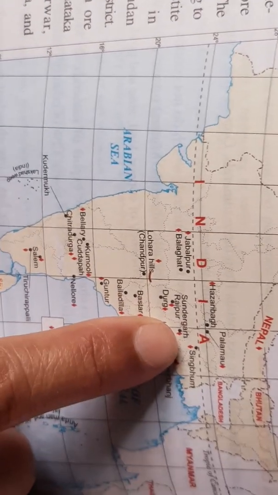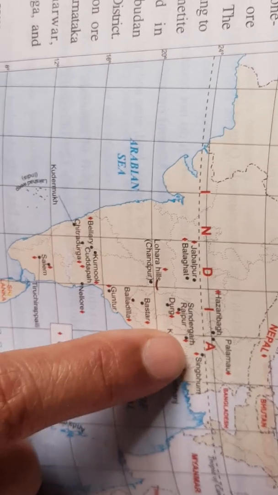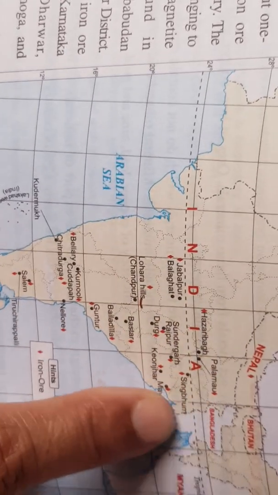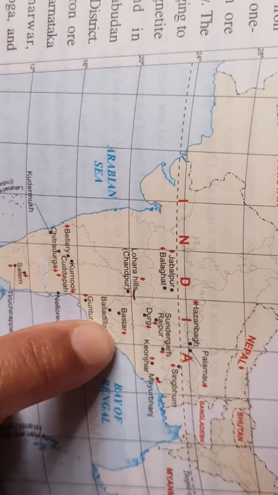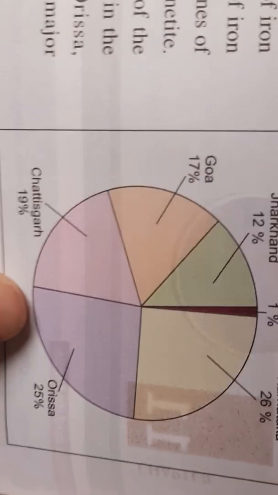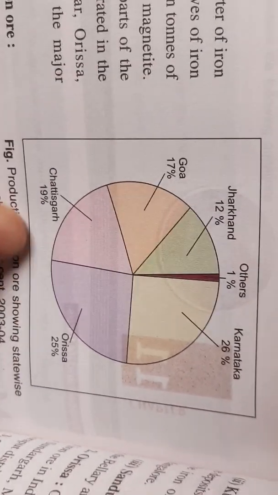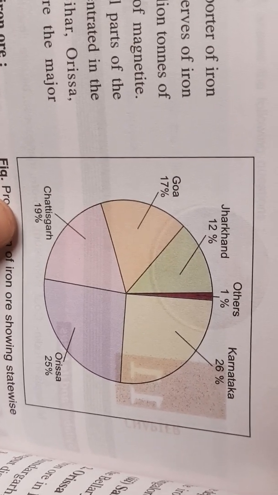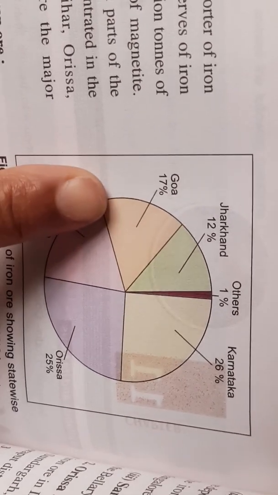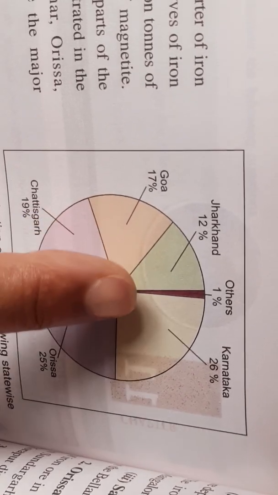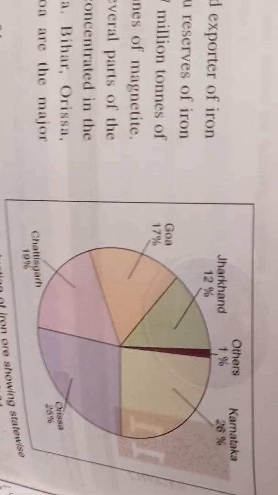Not only the iron, the bauxite, the limestone, most of the minerals are concentrated in this region. So you see most of the minerals are found here. If you see state-wise, Karnataka 26%, Odisha is second with 25%, then Chhattisgarh 19%, then Goa 17%, Jharkhand 12%, and 1% is from other states. So this is the iron ore production. Next topic, coal, we'll see in the next session.